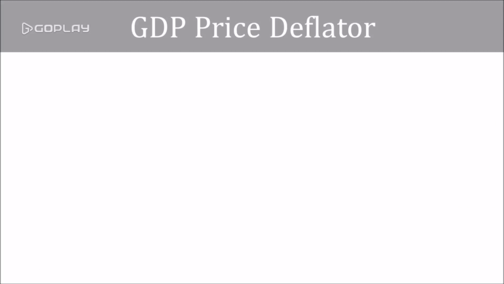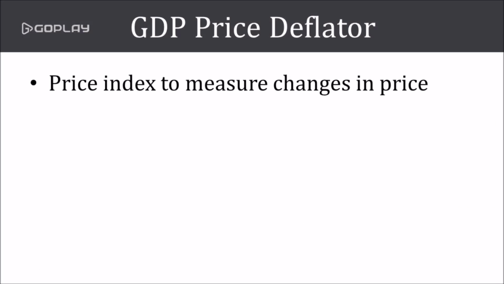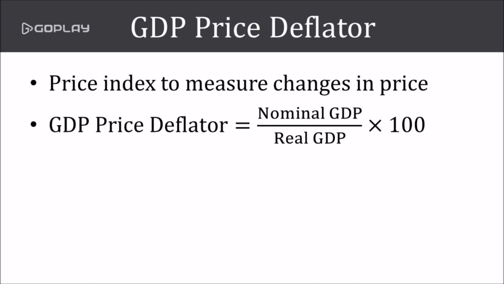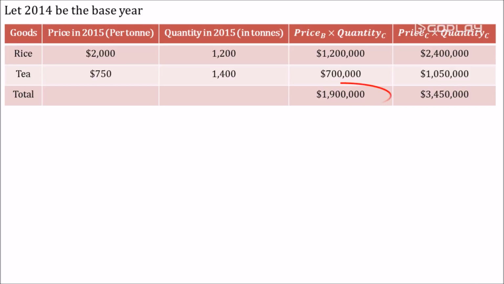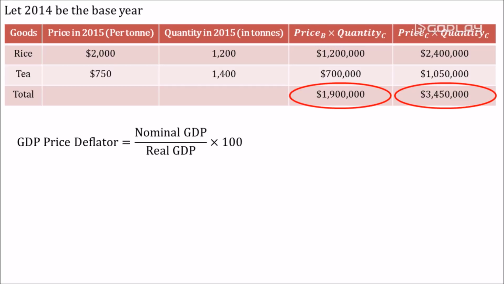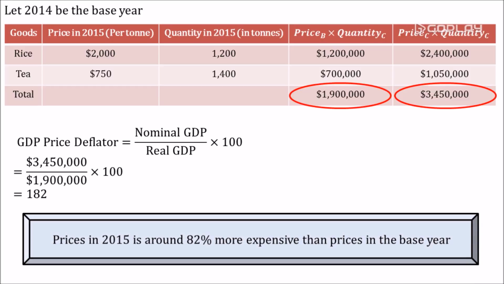One way to measure price changes is the GDP price deflator. We simply take the nominal GDP divided by the real GDP and multiply that by 100. Try to calculate the GDP price deflator for 2015. Did you get 182? More importantly, do you know how to interpret the index? A GDP price deflator of 182 means prices in 2015 is around 82% more expensive than prices in the base year, which is 2014.